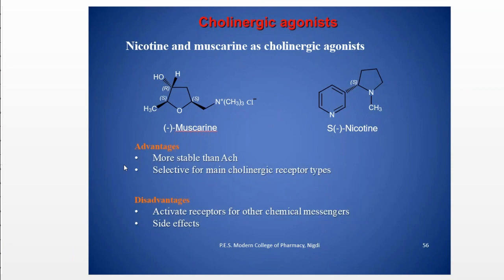The advantage of these is that they are more stable than acetylcholine, and selective for the main cholinergic receptor site. And the disadvantage is that they activate receptors for other chemical messengers, and most of them have side effects.